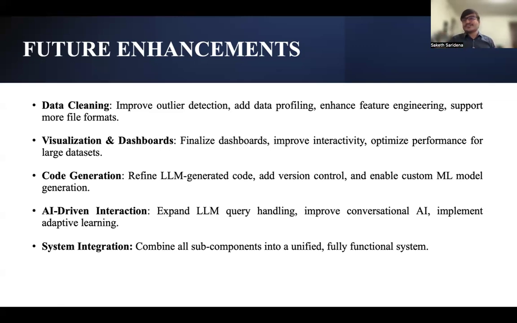Our project is mostly 70% done, and we can also refine the code generation part by refining the LLM generated code. And one final step is system integration. Combine all the subcomponents, the data cleaning, pre-processing, visualization, and code generation, into one fully functional system. So this is what our project is.